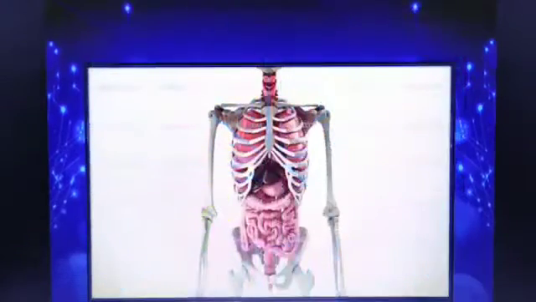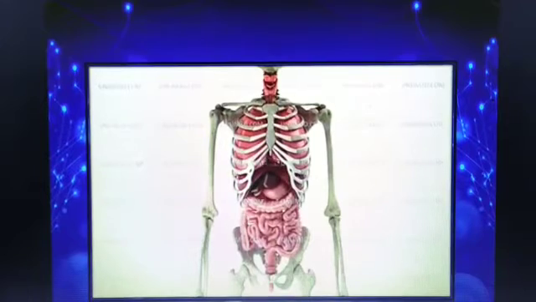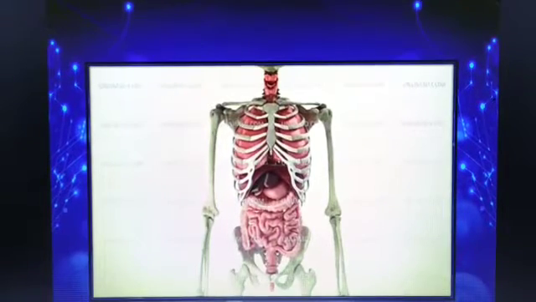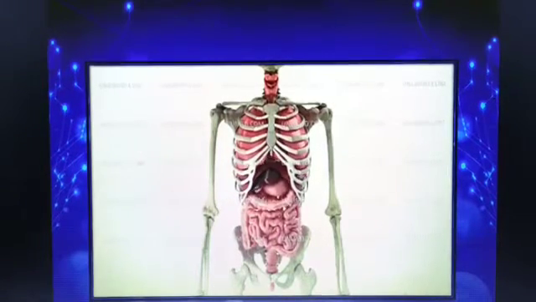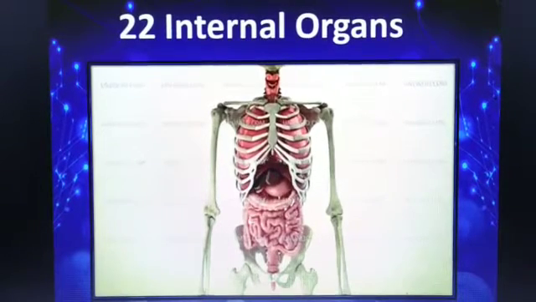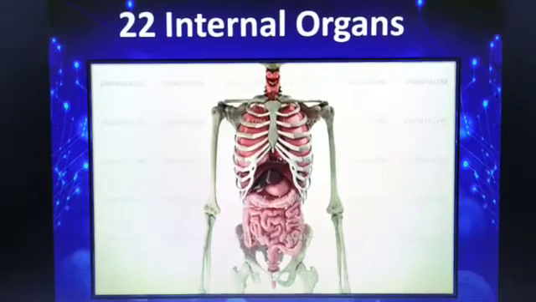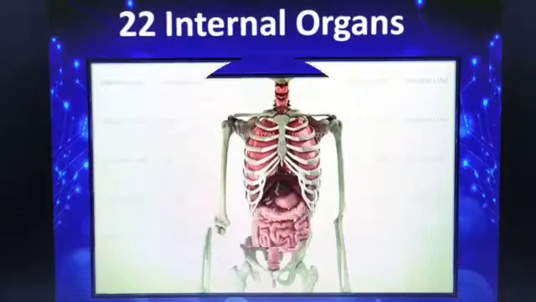Our human body has many internal organs. Internal organs are the organs which are inside our body. And there are 22 internal organs such as lungs, kidneys, heart, liver, stomach, intestines and many more.